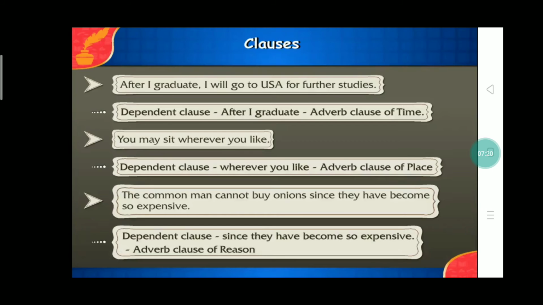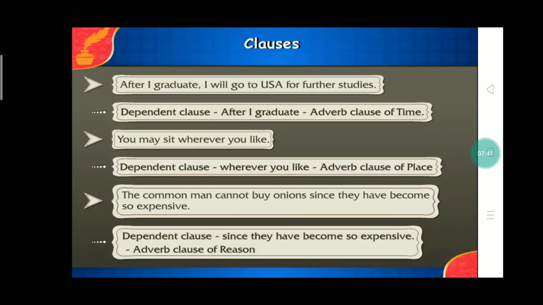And what is the action? I will go to USA for further studies. This is the action. Next example, you may sit wherever you like. Dependent clause: wherever you like. This is the adverb clause of place because it tells us the locality. So, wherever you like is the adverb clause of place.